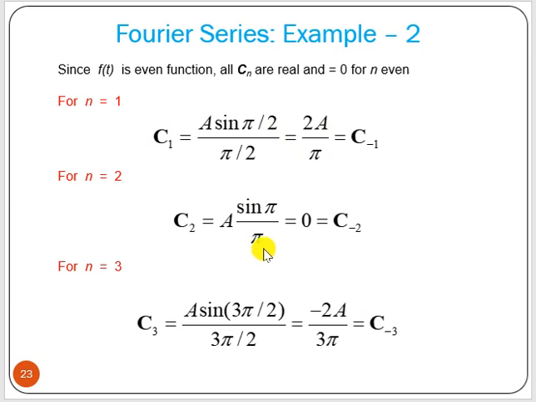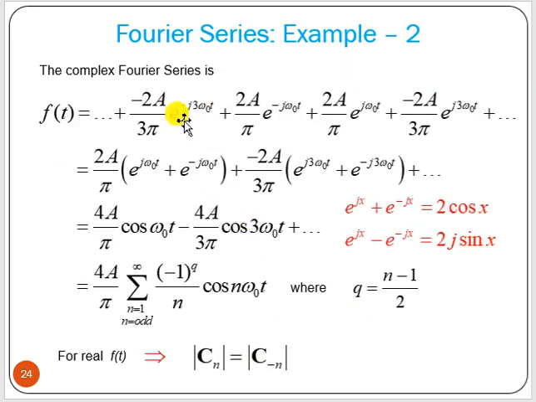Now if you remember the sinc function, sin pi by pi is nothing but 0. So c2 is 0, c1 is 2a by pi, and c3, with 3 pi by 2 here, we will get minus 2a by 3 pi. Now we can put those values together and write the ultimate expression. It is an odd-harmonic series, with n from 1 to infinity and n equal to odd. So for that we are getting this particular expression.